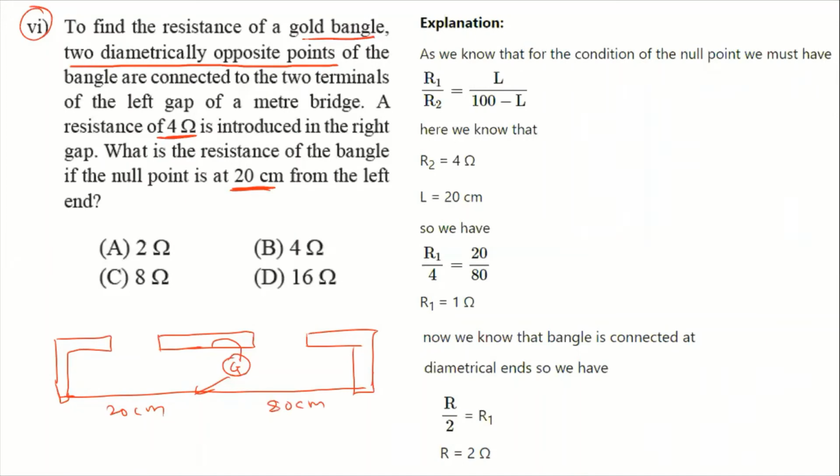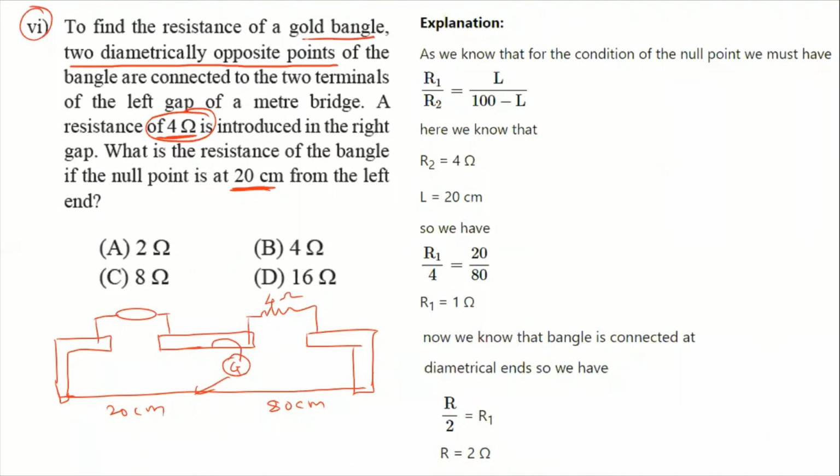And here a resistance of 4 ohm is introduced in the right gap. So this is 4 ohm. And here it's a gold bangle. But how is it connected? It is connected like this. Diametrically opposite ends are connected.